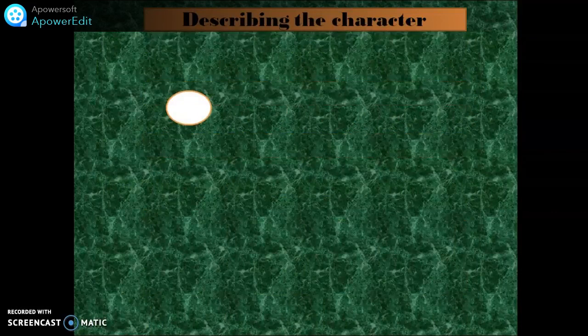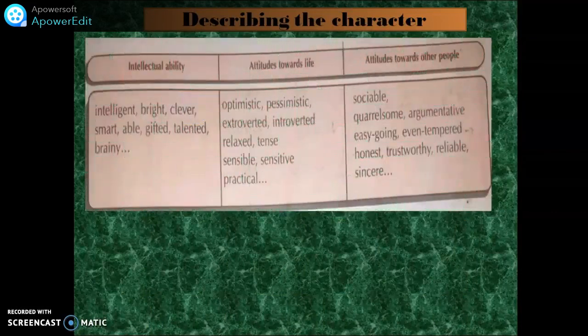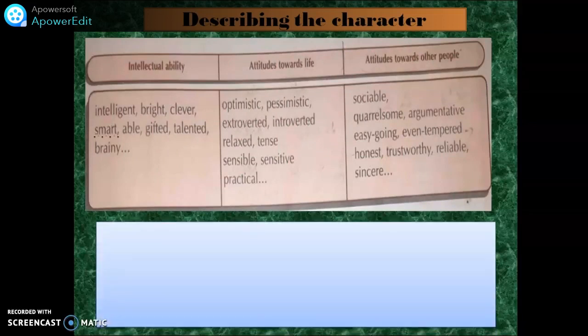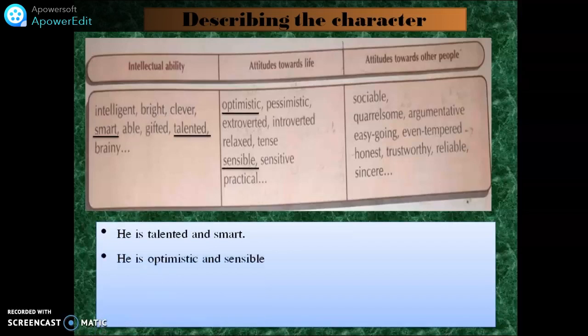Now, describing the character. Now we move to the other adjectives describing the character. Again, the same book, Tickets to English, second year, page number 17. You have these adjectives. We are going to use them in sentences. For example, I choose smart and talented. So I say he is talented and smart. And here we have optimistic, sensible. We say he is optimistic and sensible.